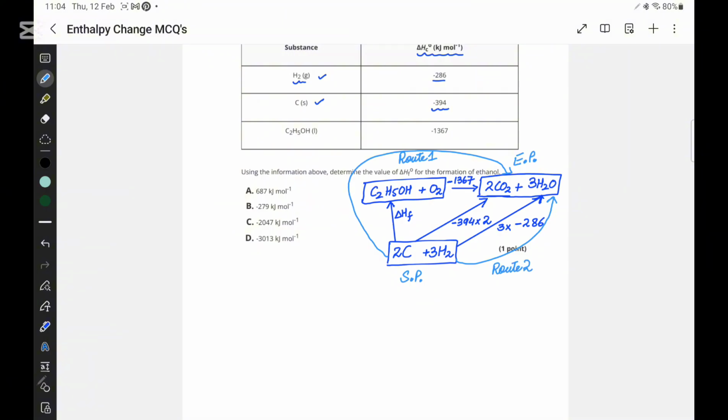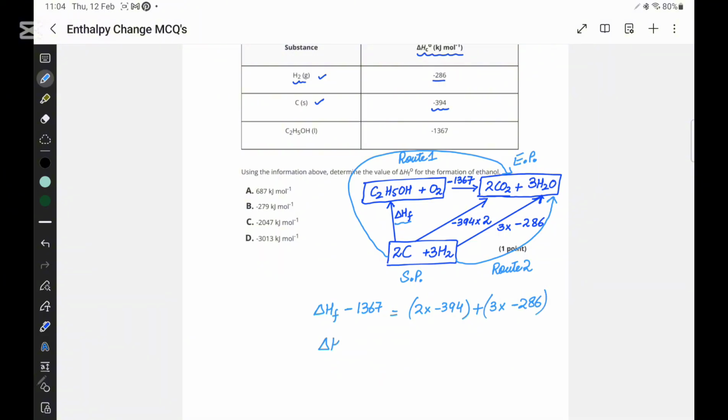Now let's make the equations. From route 1, we have delta HF minus 1367, is equal to, from route 2, 2 times minus 394 plus 3 times minus 286.